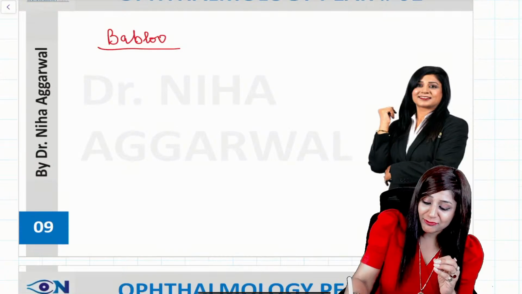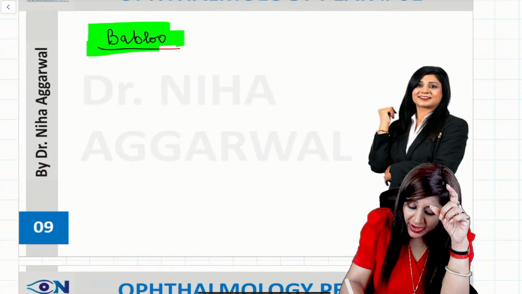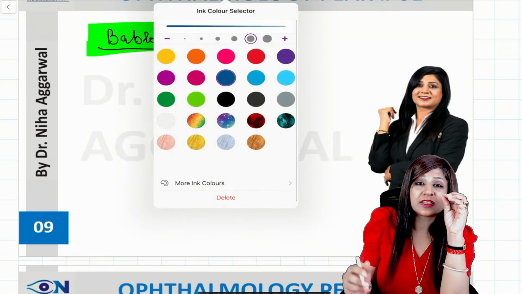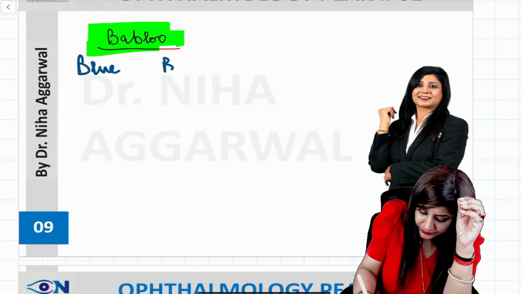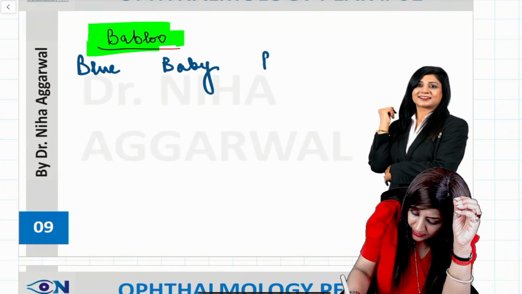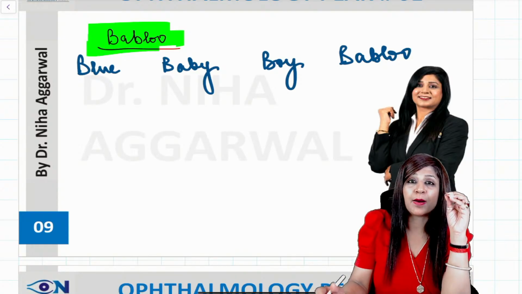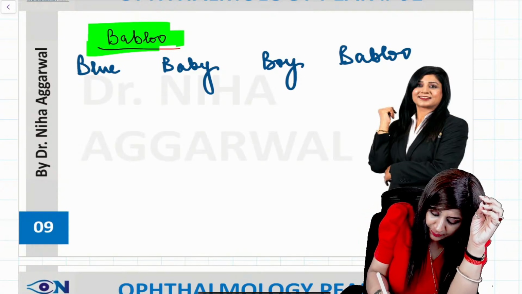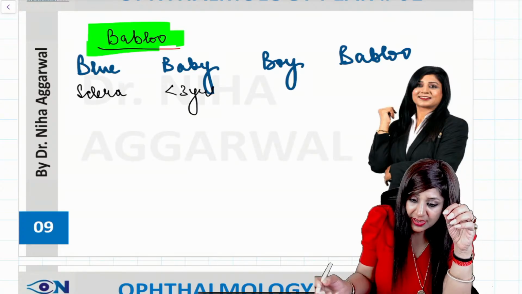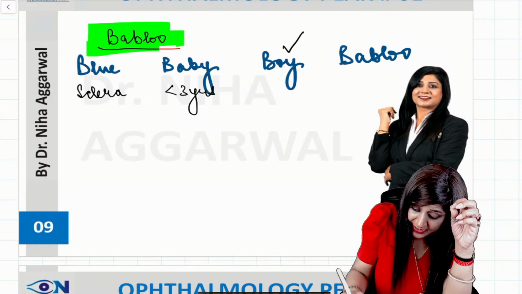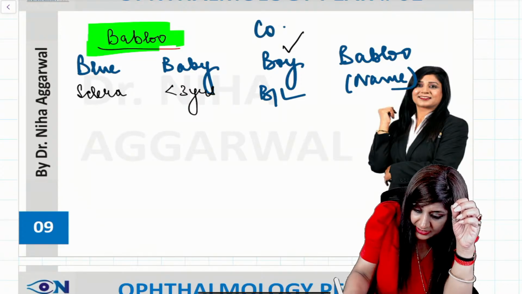So now our famous Bablu. We have this Bablu, and I would like to remind you about our famous mnemonic, that is your Blue Baby Boy Bablu, where we are having the blue sclera. Baby is less than 3 years. Then more common in boys, B for bilateral also, and Bablu is the name. This is the mnemonic for congenital glaucoma.